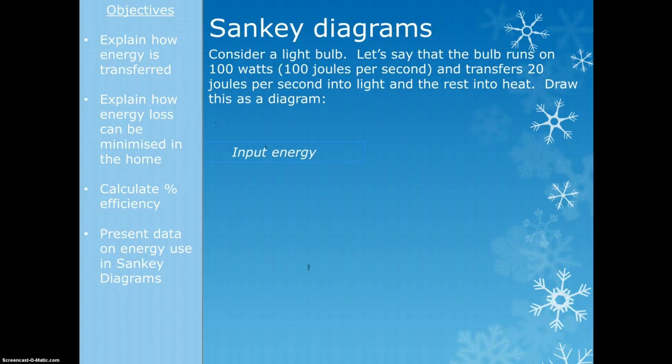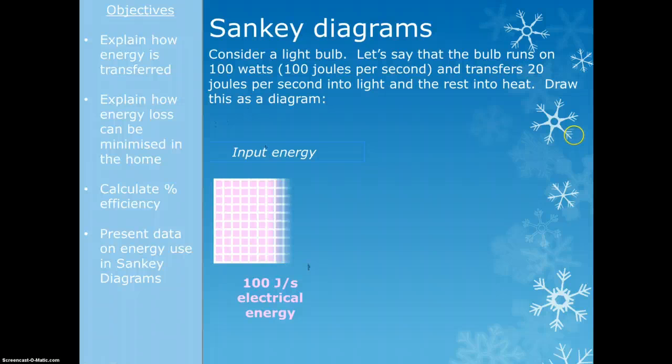So I need to think about my input energy first. My input is 100 joules per second of electrical energy. So what I'm going to do is I'm going to draw the trunk of my arrow. And what I've done is I've made it so that it's sort of 10 blocks high. That represents the 100 joules, so each block represents 10 joules, just to make it easy.